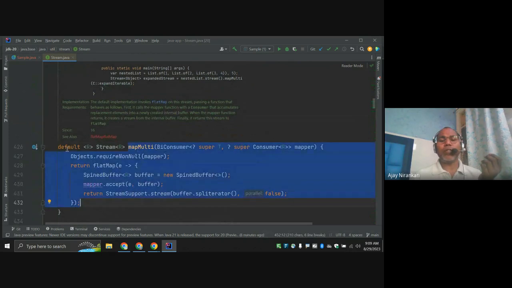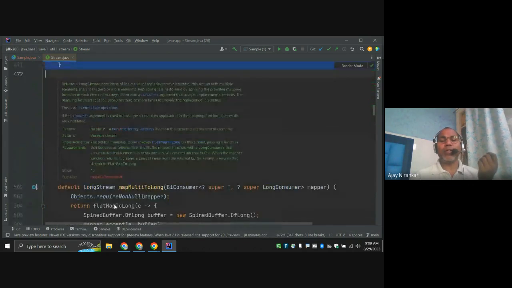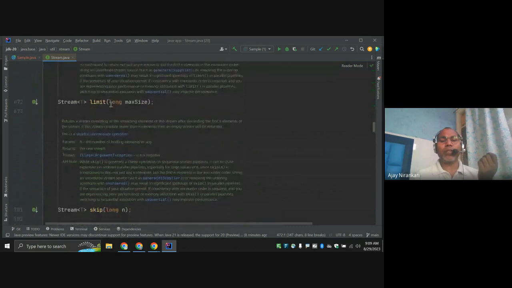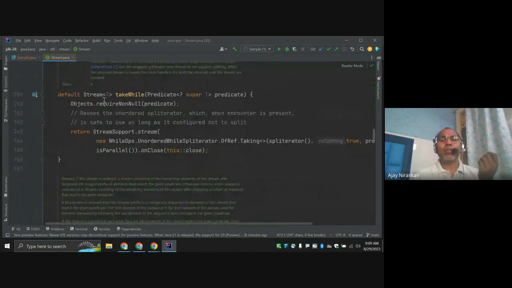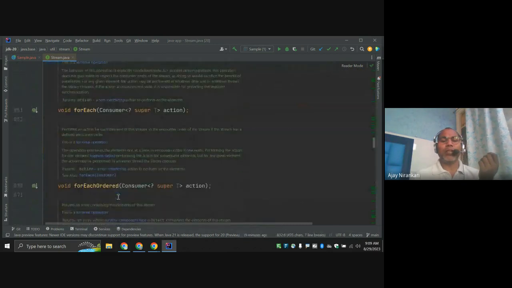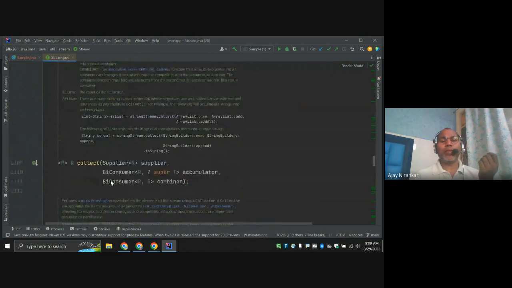A default method needs an instance, so we still need an object. Almost all the methods mentioned here are abstract.